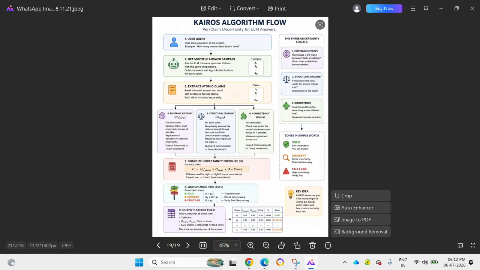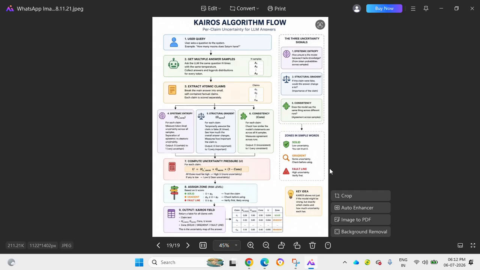If the claim is solid, you can trust the claim. If it's gradient, you need to check before using. If it's fault line, you have to verify it first. It may be wrong or it may not be wrong, but it has to be verified. And the output is the KAIROS field. We return it using all the scores and stuff.